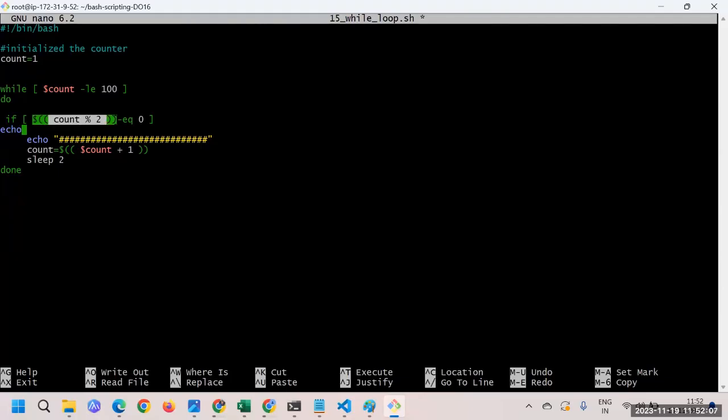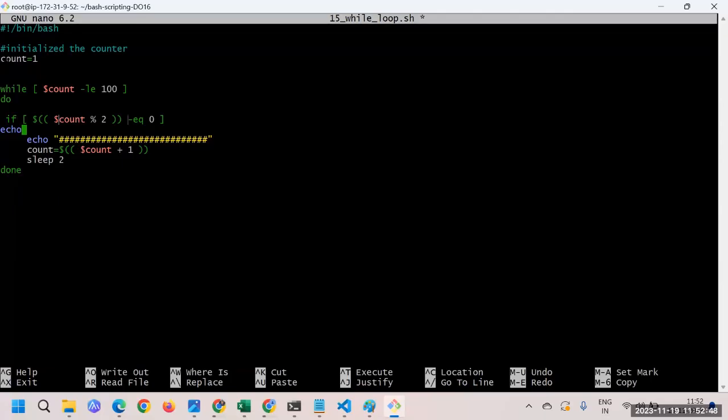So this is what we'll say: the value of this whole thing. I think here also we have to put this dollar. Yes, now it looks great. So whenever we are doing this operation, that is count modulus 2 equal to 0, whenever this whole thing becomes 0. Or you can do one more thing: do this operation in one variable first, and then put that variable name here, if you want, since this is too much confusion. You are doing this operation, modulus count is equal to 2, and this is supposed to give you the remainder.